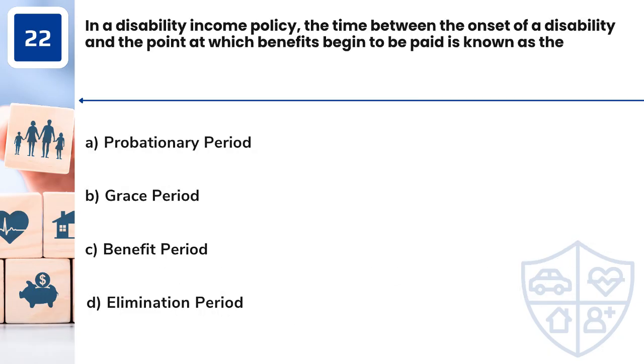Question 22. In a disability income policy, the time between the onset of a disability and the point at which benefits begin to be paid is known as the A. Probationary period. B. Grace period. C. Benefit period. D. Elimination period.